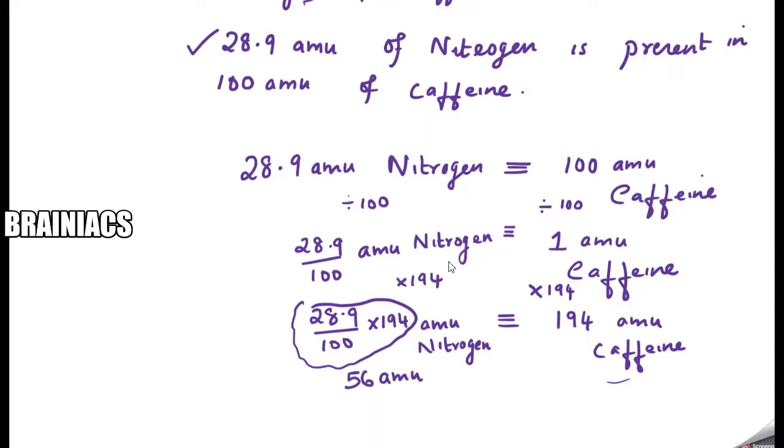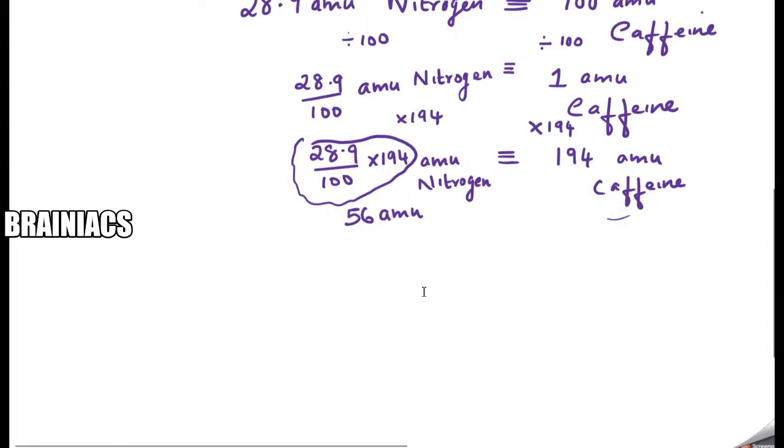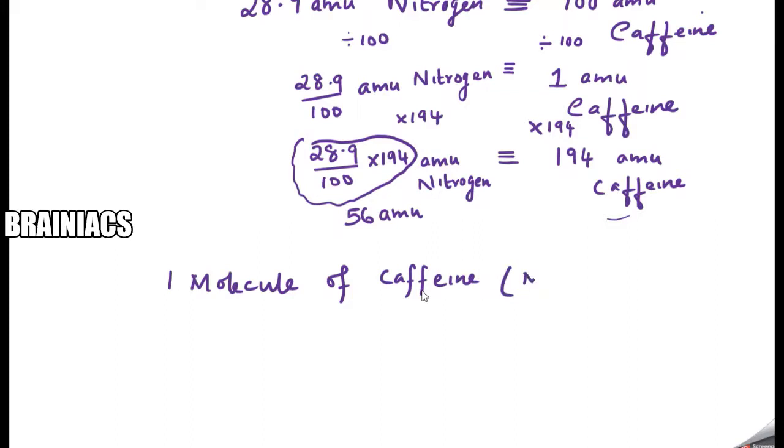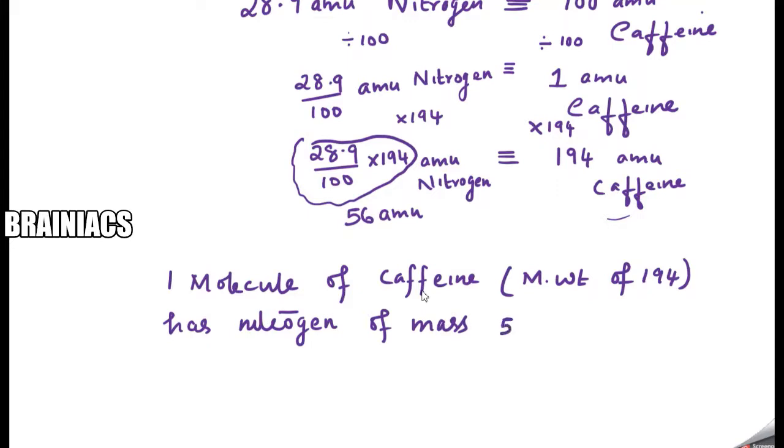That means, I will write the inference so you get an idea: one molecule of caffeine, which has a molecular weight of 194, has nitrogen of mass 56 AMU.